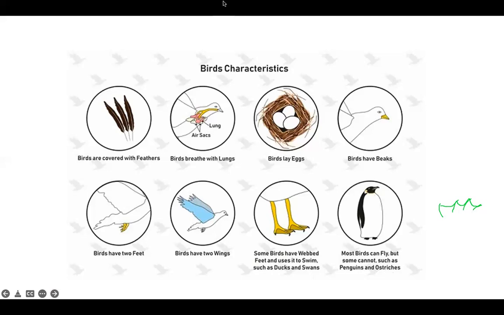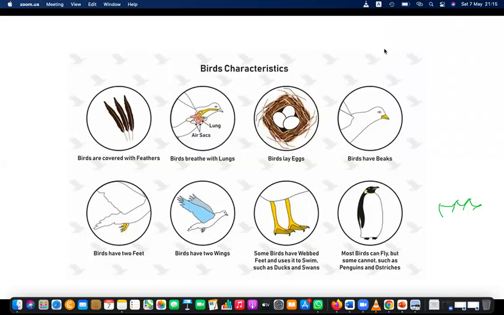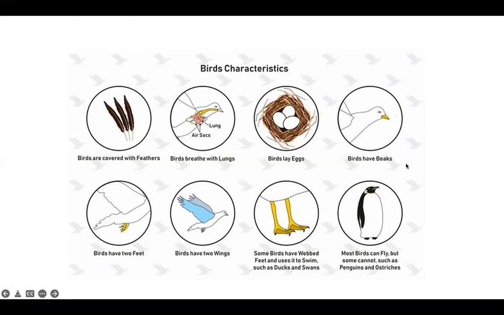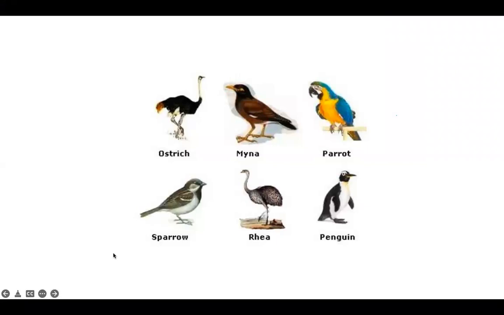Okay, let's write down these categories about characteristics of birds. Quickly write down. Then we can finish the lesson. That's why I'm moving quickly, but we have more to discuss, more bird types and all. Rhea, penguin, and ostrich can't fly, right? The others are really flying these days.